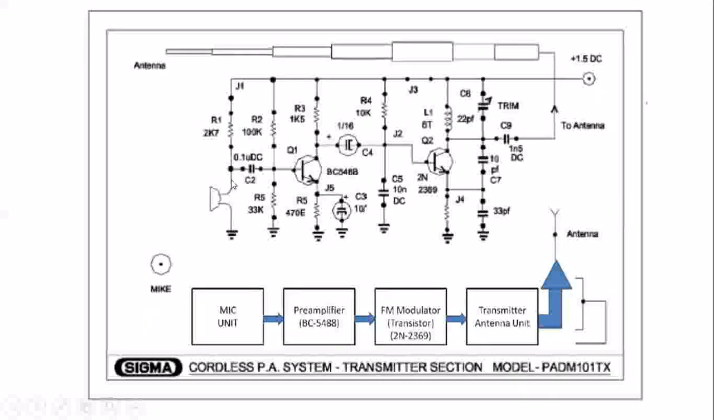So you see this: this is a microphone, then a preamplifier section, then the FM modulator section, and finally the FM modulated output is given to this antenna, which converts the electrical signal into an electromagnetic wave, and the signal is transmitted. So this is basically the cordless public address system transmitter section. Thereafter we will see the receiver section.